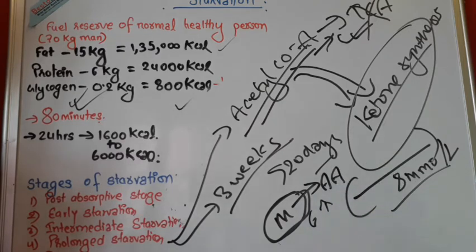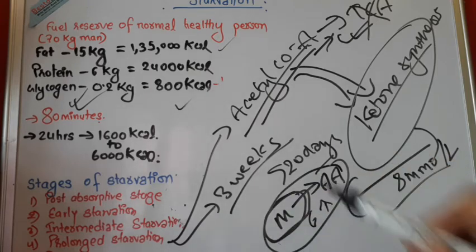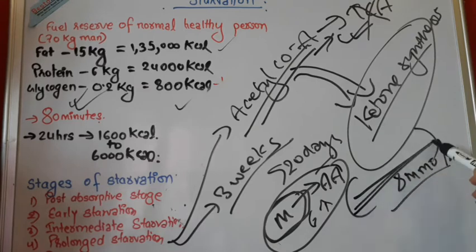Muscle protein is degraded so that energy can be provided from it, because ketone synthesis in the body has now reached a plateau.